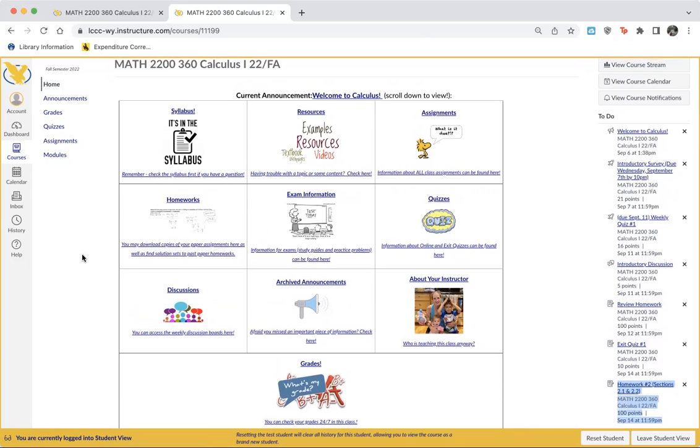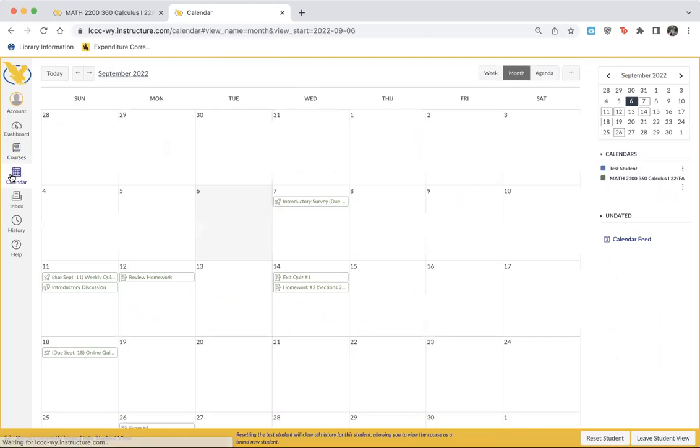This is a great place to check and see what you need to do. Another good place is over here on the left, the calendar. It's going to populate a nice list right here. It's going to show you what is due when. That's another really great place to look.